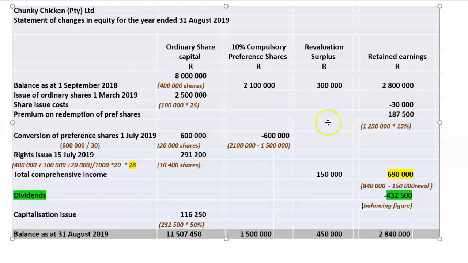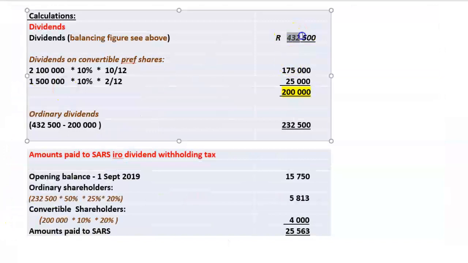So that's what I've told you right in the beginning. If I have an opening balance of retained earnings and I have a closing balance of retained earnings, you can bet your bottom dollar that either one of these figures, it can be any one of them, was not given, and you have to work it out as a balancing figure. Now in this question, the dividend figure was not given, so that is the balancing figure. So the total dividends was 432,500. There we have it.